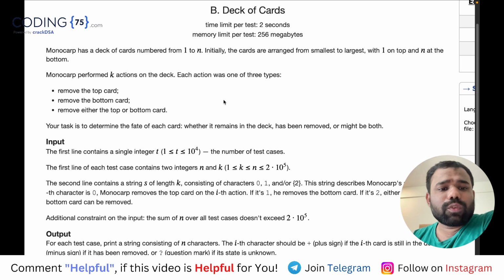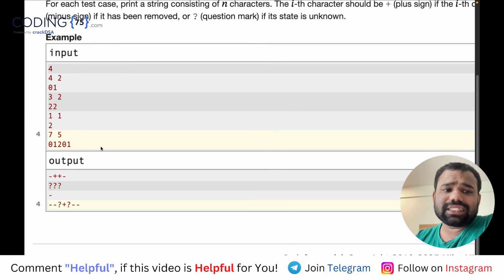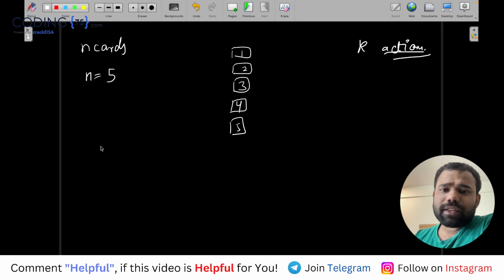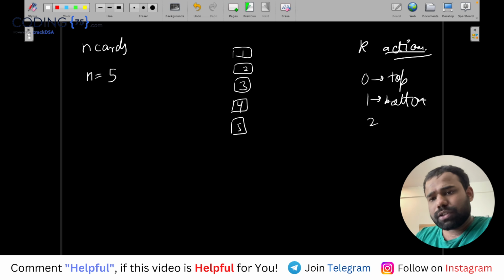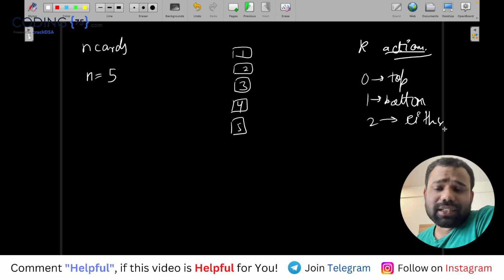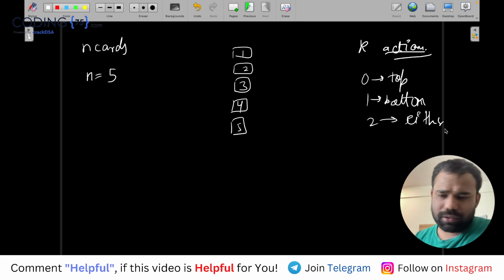So what is given to us? We are given a list of operations that Monocarp does. If it is 0, that means Monocarp has removed the top card. If it is 1, that means the bottom card. And if it is 2, that means it can remove either of the cards. Monocarp can never remove both top and bottom, only either one of them.